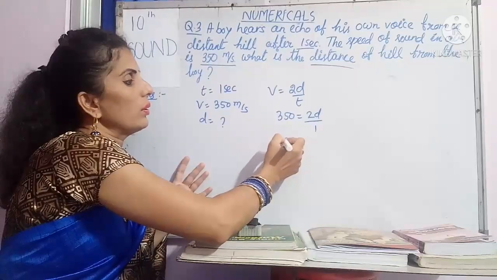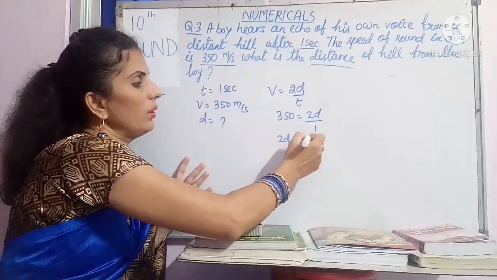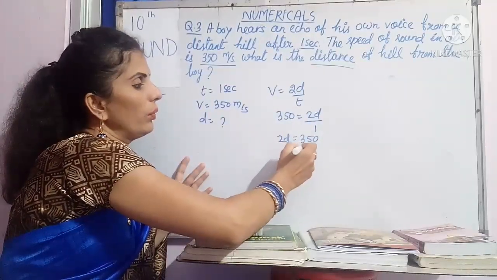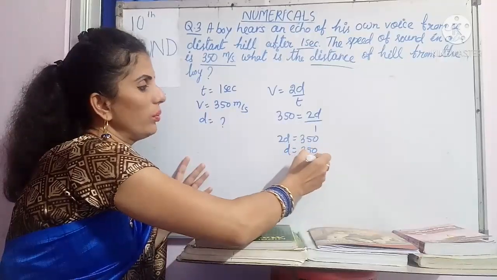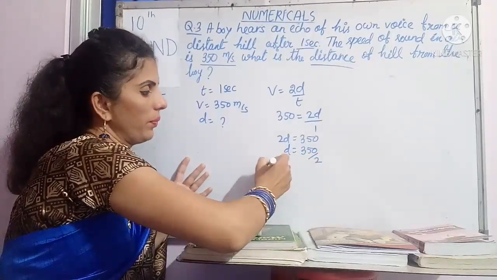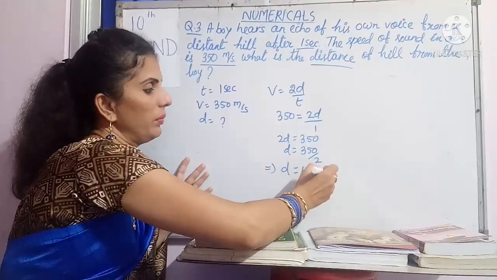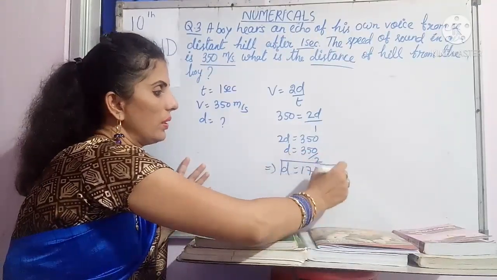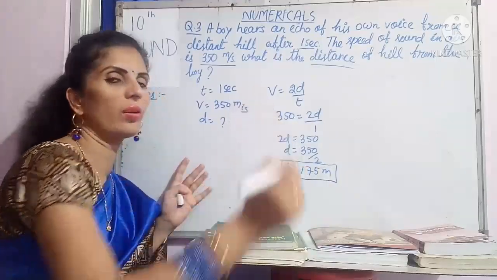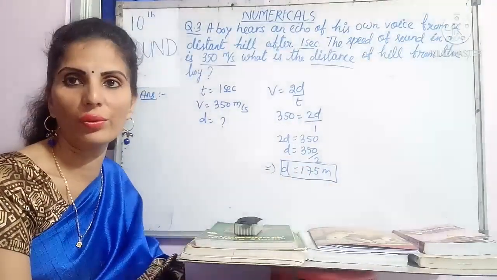So 2D is equal to 350, D is equal to 350 divided by 2. Your answer is D equal to 175 meters. Very easy answer. If you know the formula of echo, definitely you can do this.